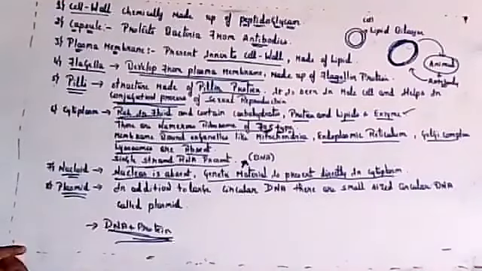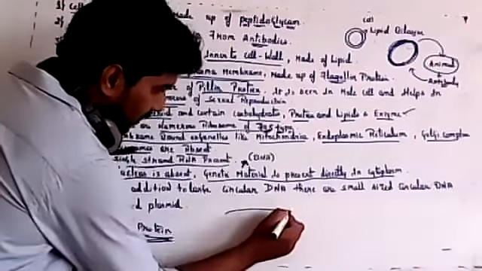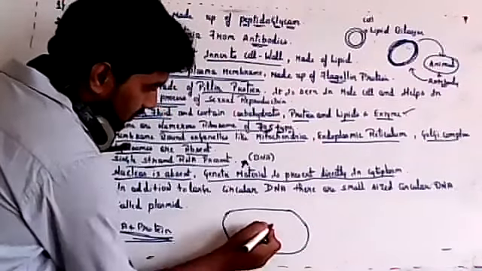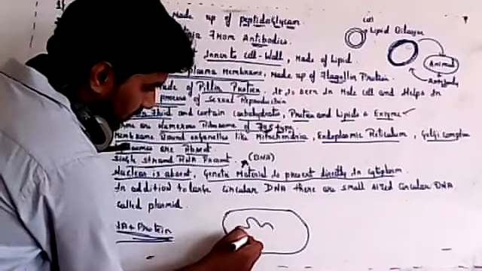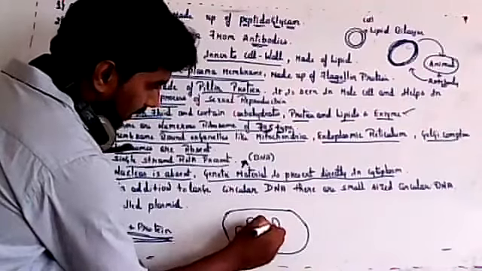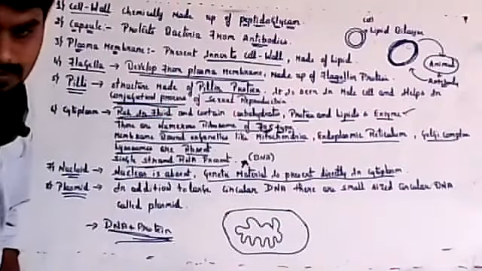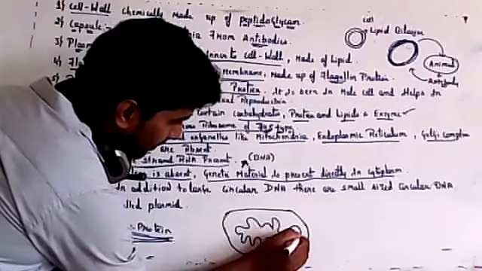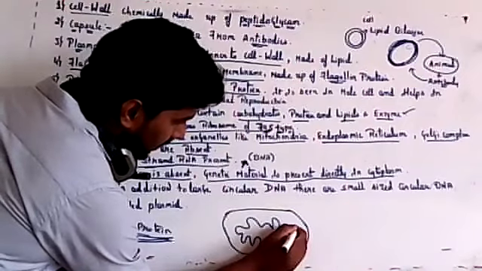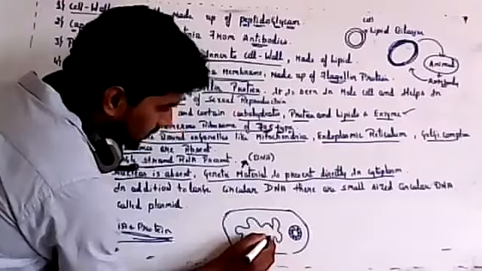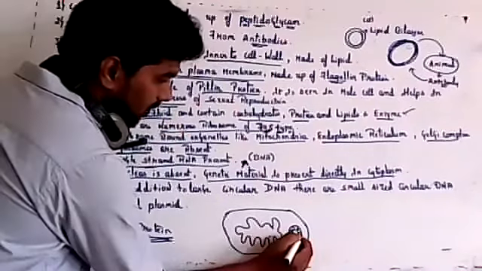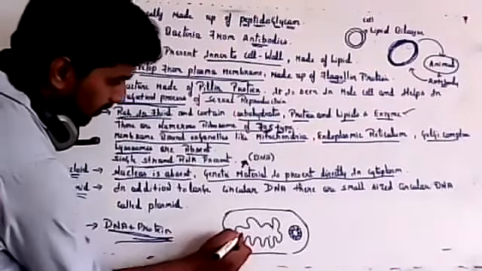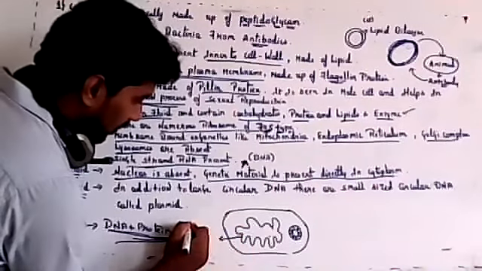Last class, while drawing the structure of bacteria, I told you there are two different types of DNA. One is large and circular, which will occupy the major portion of the bacteria. And one more DNA is small and circular. Both will be circular, but one will be large and one will be small. So there are two types of DNA present.